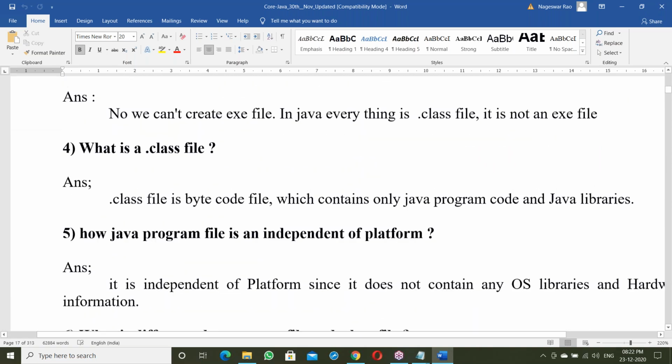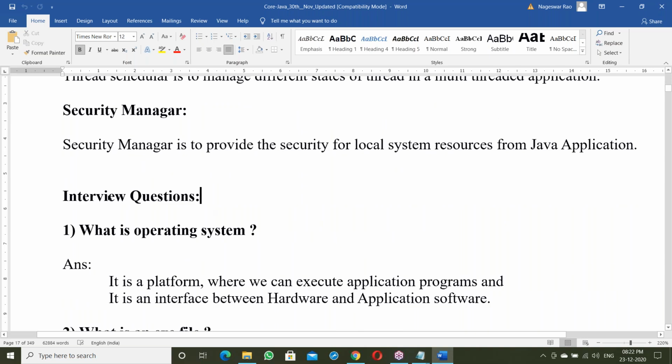After explaining this, one more thing: interview questions. On every topic, I have prepared interview questions. An excellent document, no doubt, around 500 pages.